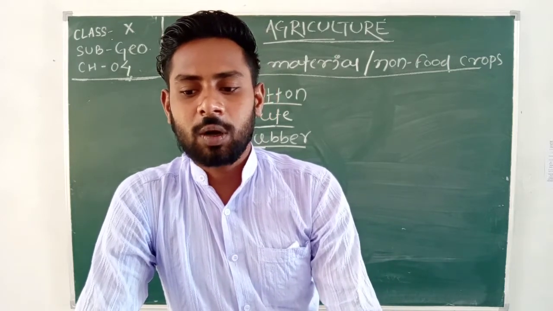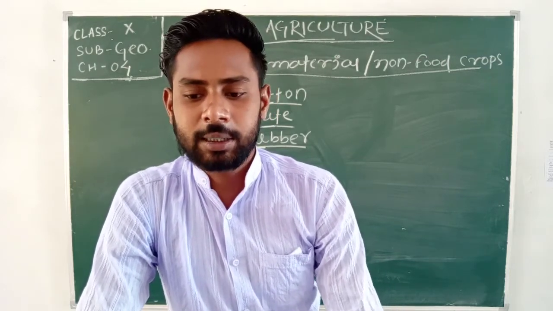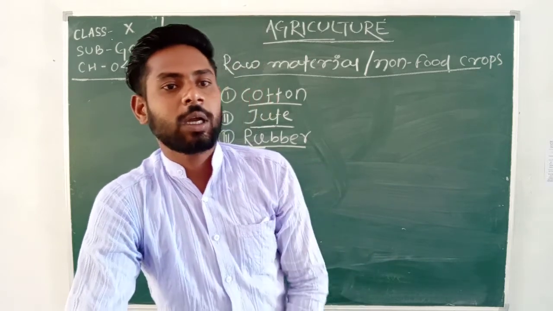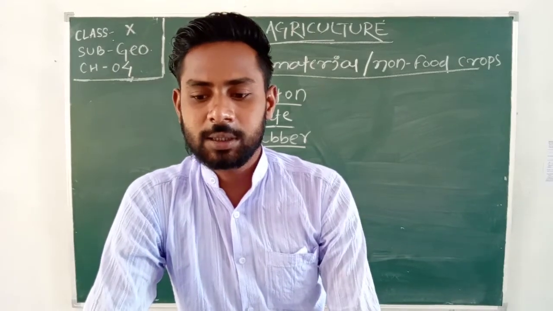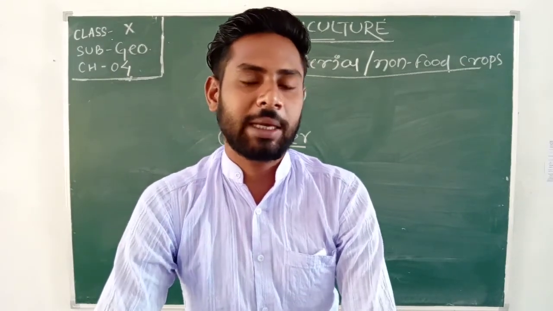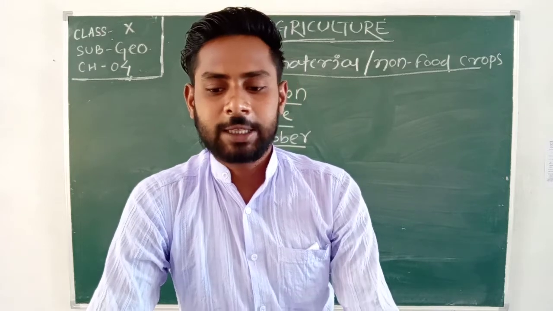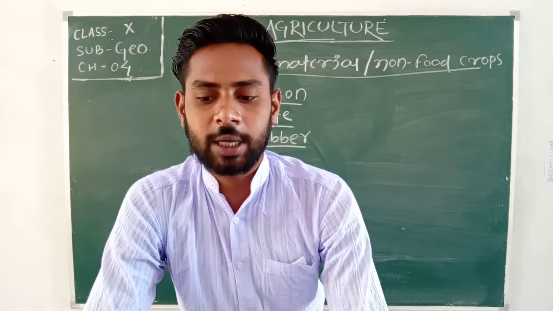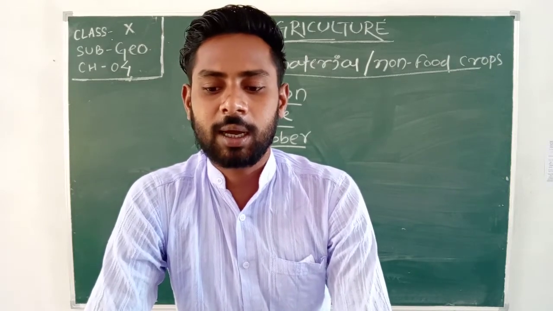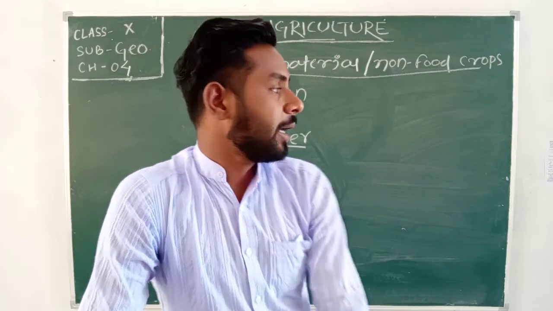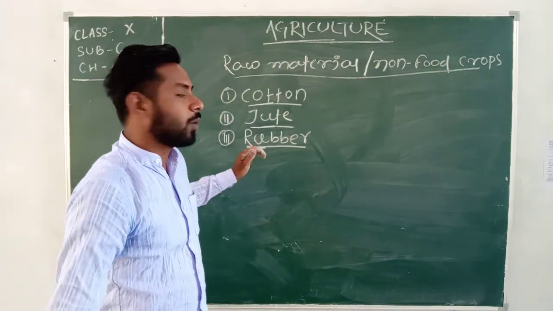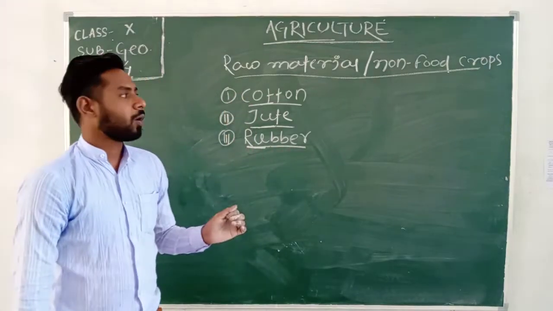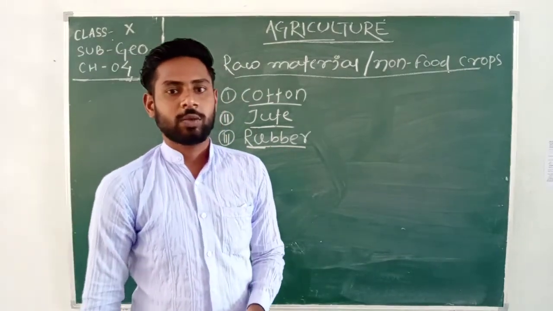The conditions it needs are a hot and humid climate, rainfall of about 200 centimeters and a temperature of about 25 degrees Celsius. Then maximum rubber is consumed in the manufacture of auto tires and tubes and cycle tires and tubes. So it is one of the most important non-food crops, or you can say raw materials, for Indian industries. Got it?